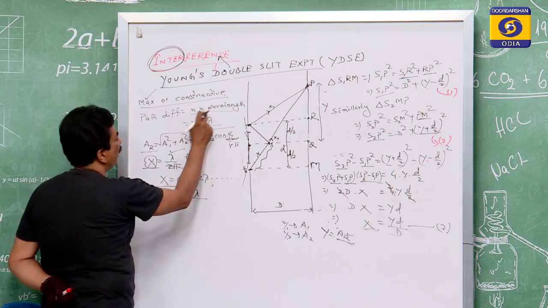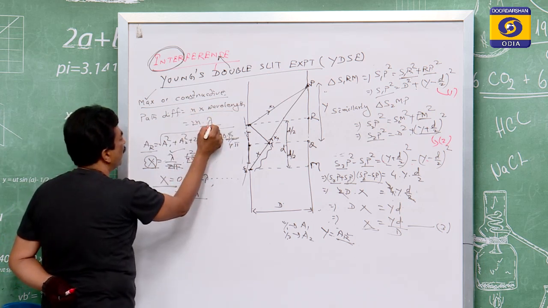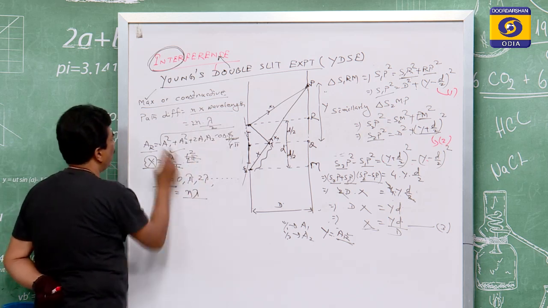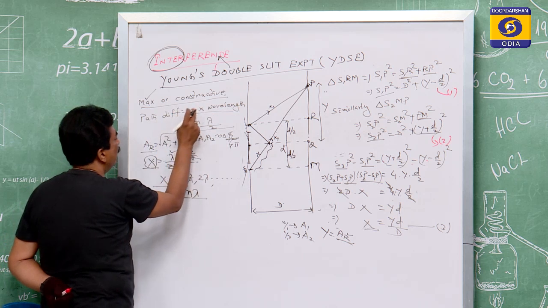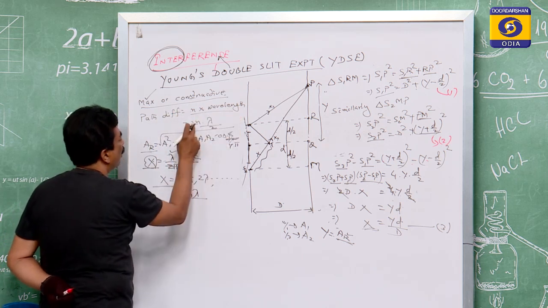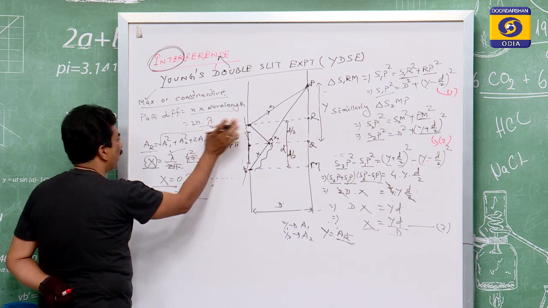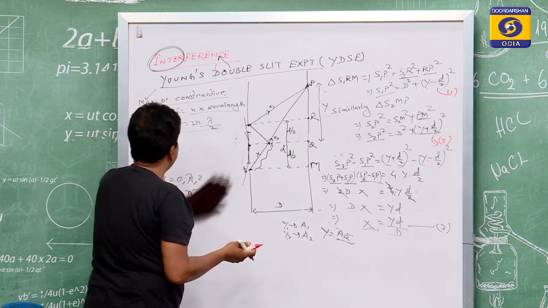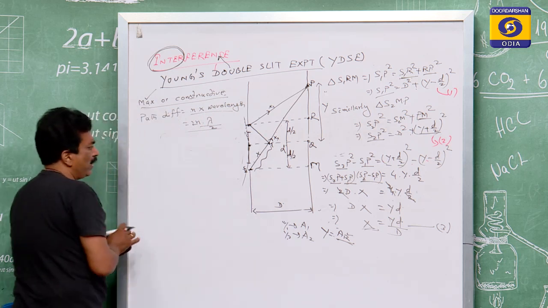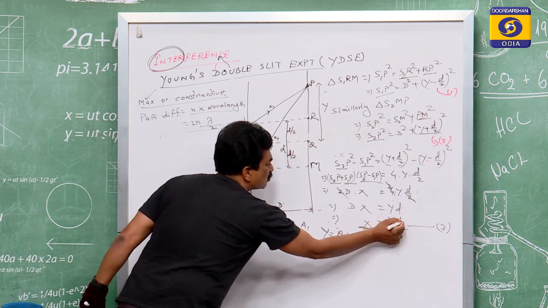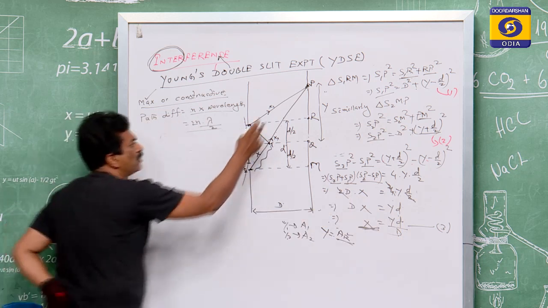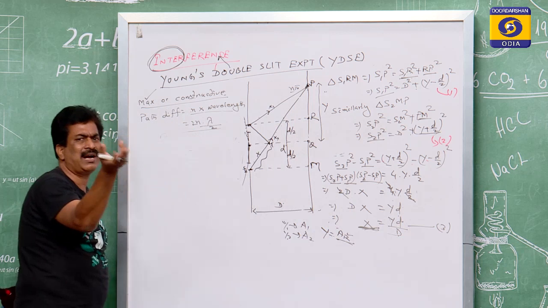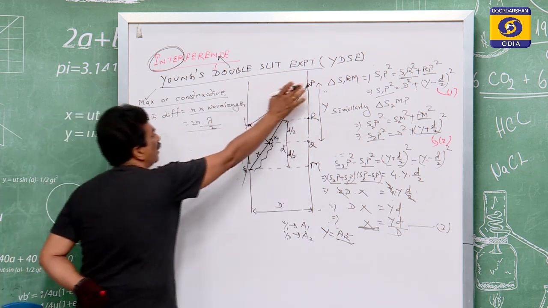So that is equal to n into the wavelength, or 2n into lambda by 2, whatever you like. So x is equal to n lambda. So path difference is equal to n into the wavelength or 2n into lambda by 2, whatever you take. That is the value for the maximum case. Here we have derived x is equal to yd by D. Suppose this point is the nth point, either the first, second, third, fourth or whatever it may be, let that be the nth point.